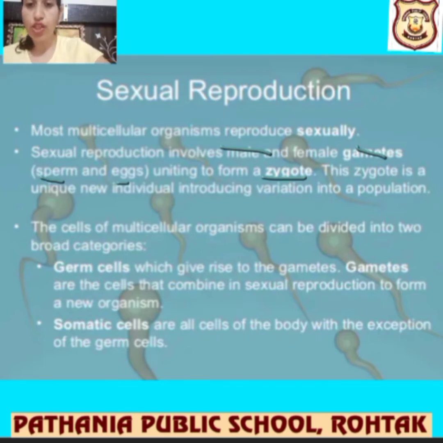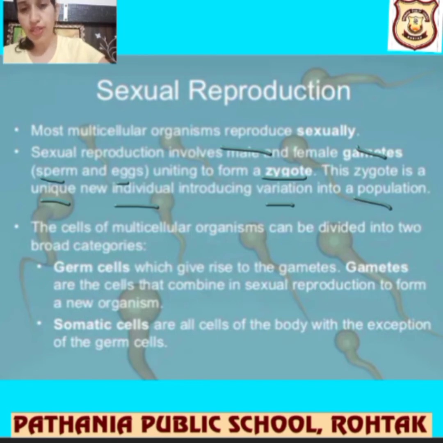This zygote is a unique new individual introducing variations into a population, like various qualities, variations can come in this zygote because we are taking male from somewhere else and we are taking female with new varieties, and when they are fusing up, a new variety and new variations can be added over it.